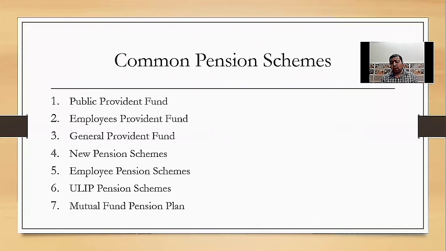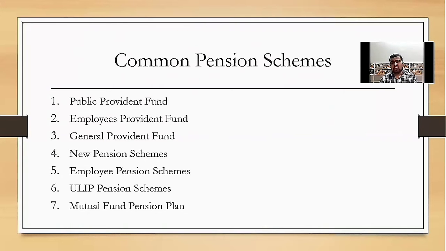After that, employee pension scheme. Employee pension scheme is a scheme for survival in old age or for disabled persons. The scheme became effective on 16 November 1995. After that, the pension amount is decided on the contribution and the period of service, and a monthly pension is given by the employee pension scheme in India.